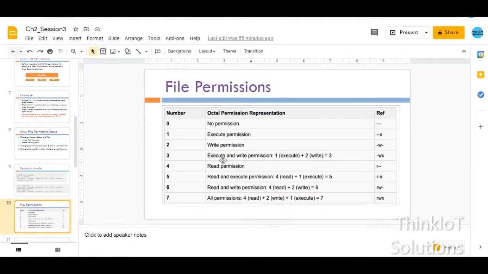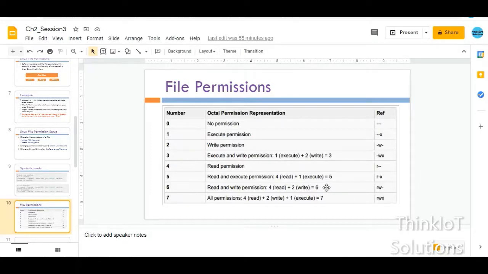So if you want execute and write, then you have to add 1, that is for execute, 2 for write. So you have to give a number called 3. If you want all the permissions, then you have to give 4, which is for read, 2 for write, 1 for execute. You have to add all of them up, and then you get 7.